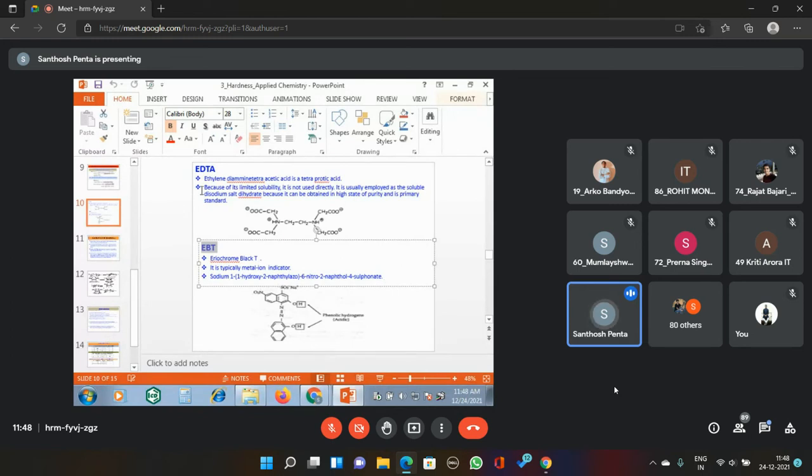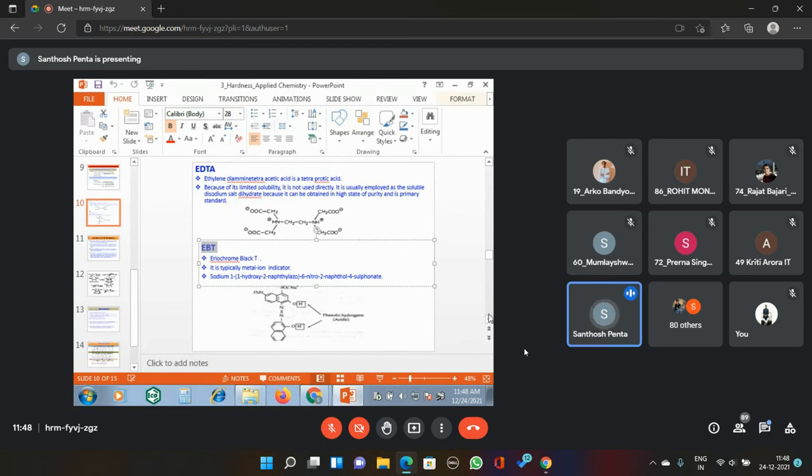What is EDTA? EDTA is a ligand. What is the structure of EDTA? This is the structure of EDTA: ethylene, CH2CH2, diamine, N N, tetraacetic acid, CH2COOH, CH2COOH, CH2COOH, CH2COOH. These chemical names are not required. Just remember this.